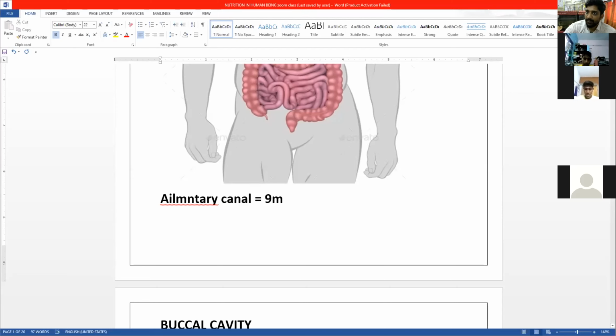And this part, I'll use a different color, is the small intestine. The small intestine itself is 6 meter long. Getting me or not? It's very big in size compared to the rest.